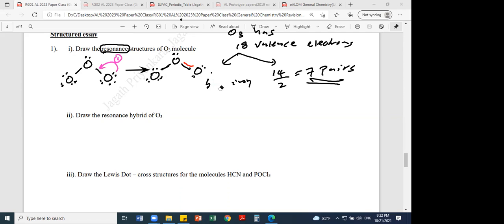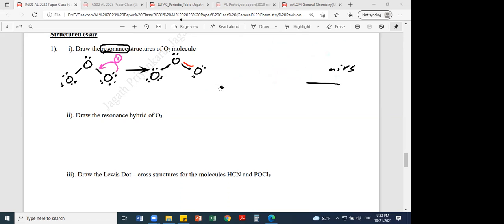Now why did it shift? To make the central atom reach octet. Otherwise there are only 6 electrons around the central atom. Now there are 3 bonds and 1 lone pair, so the central atom has reached octet. Then there's a possibility of forwarding this lone pair to either side. From this side also it is possible. Then you get the two resonance structures.